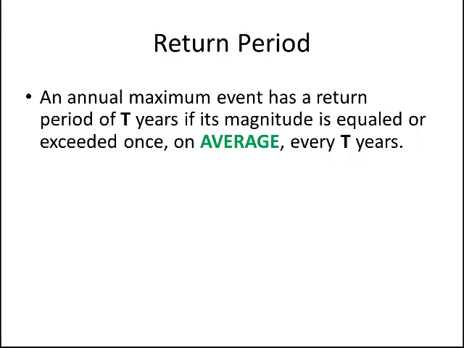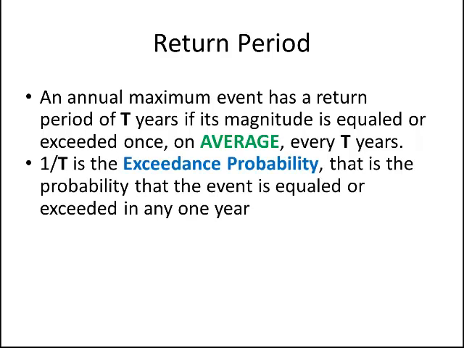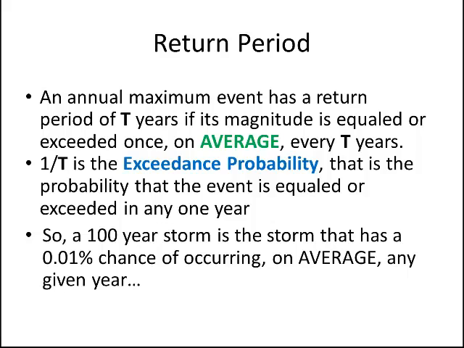And so we're talking about equaled or exceeded once on average, and that's the key thing here, every t years, right? We say 1 over t is the exceedance probability. That is the probability that the event is equaled or exceeded in any 1 year. Okay, so what does that mean? What does that mean in terms of this class and what we're talking about? Okay, so think about this. A 100-year storm is the storm that has a 1% chance, oh, my notes are wrong there, it should be 1%, not 0.01% chance, of occurring on average any given year, right?